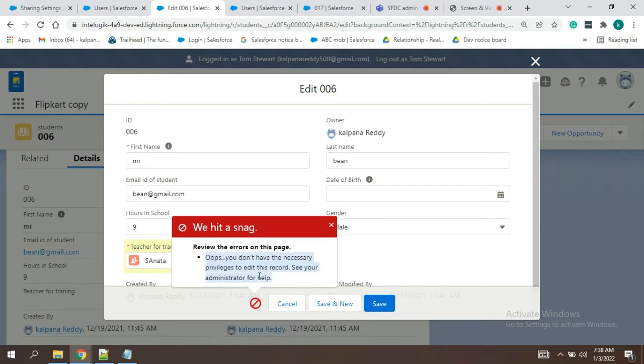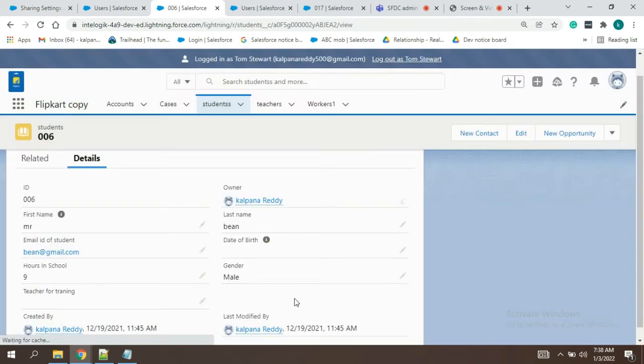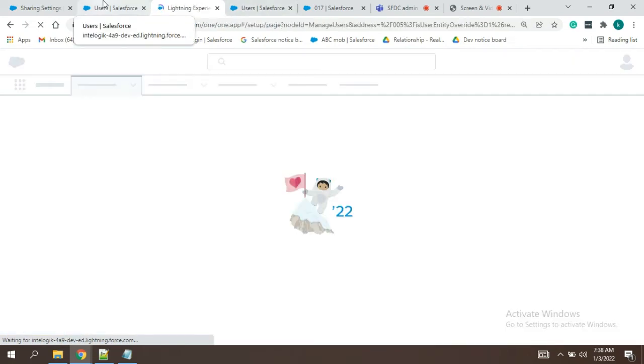You don't have necessary privileges to edit this record. That means we do not have edit permission on Kalpana's records, but only we can just see. This has been shared, so we cannot do anything. And now we'll go back and give read write permission, and we'll see whether we can delete or change the owner.